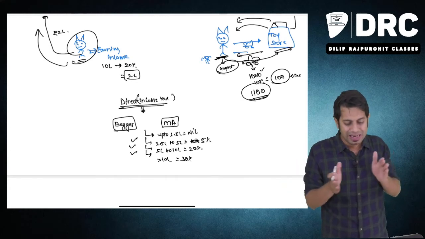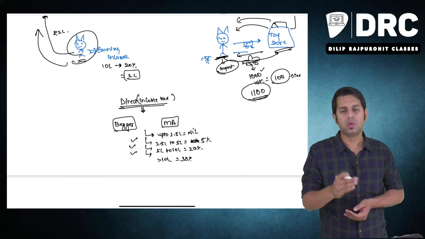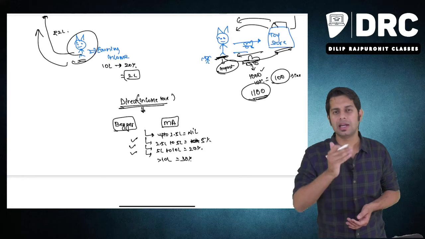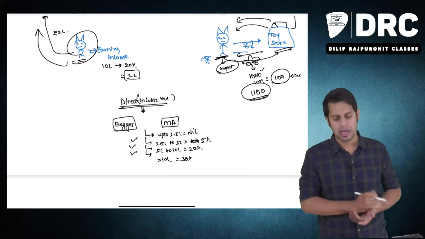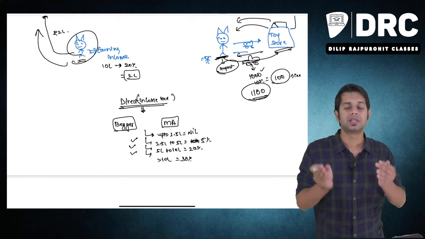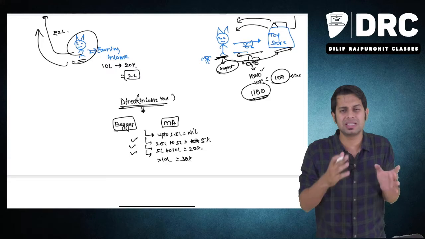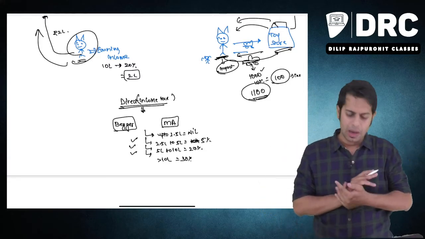If a person is earning less than 2.5 lakhs, he does not have to pay any taxes. If he earns up to 5 lakh rupees, he will have to pay 5% of the taxes. If he is earning up to 10 lakhs, he will have to pay 20%. If he is earning more than 10 lakhs, he will have to pay 30%. If he earns even more, say more than 50 lakhs, he will also have to pay surcharge, etc. So here, in case of direct tax, the rates differ from person to person.